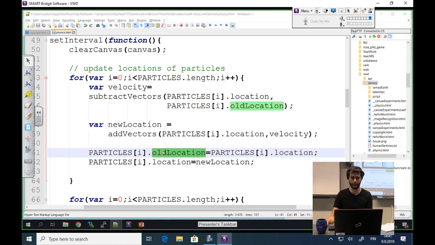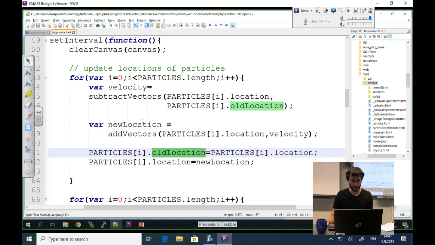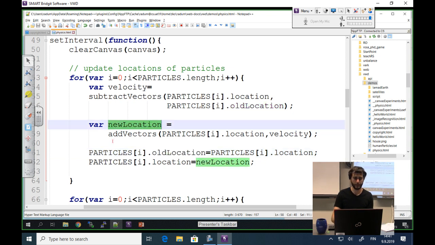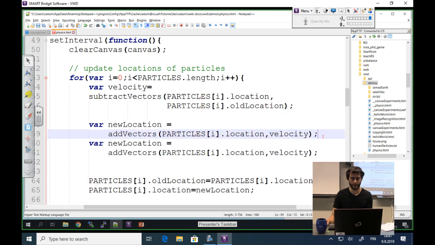Let's see now how this looks. Still some problem there. Oh yes, gravity. I haven't added the gravity, but this was needed anyway. This whole part of code. So the gravity to this new location, I can write as a separate line here so it's not confusing.